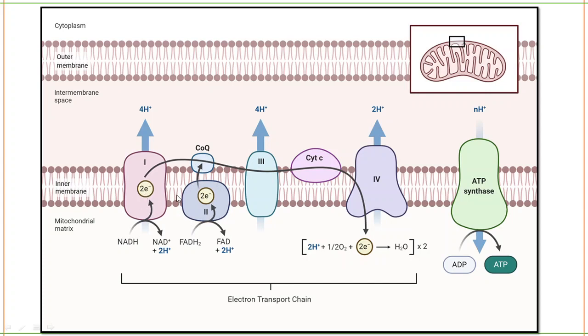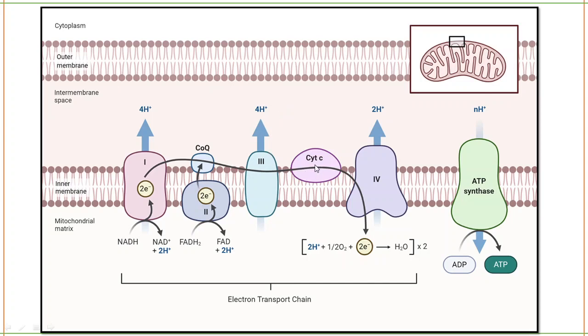After the electrons from NADH and FADH2 go to coenzyme Q, which is nothing but ubiquinone, these electrons will be transported to complex 3, where they will go to cytochrome C. As the electrons move to cytochrome C in complex 3, the protons will also be pumped due to the electrochemical gradient. 4 H plus will be pumped out into the intermembrane space from the mitochondrial matrix.